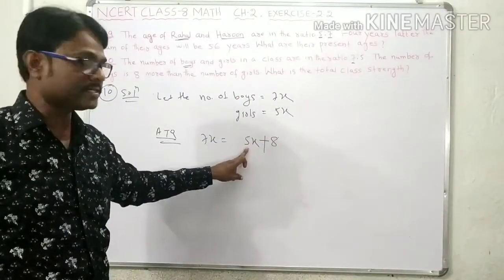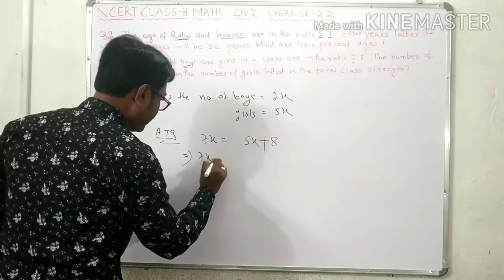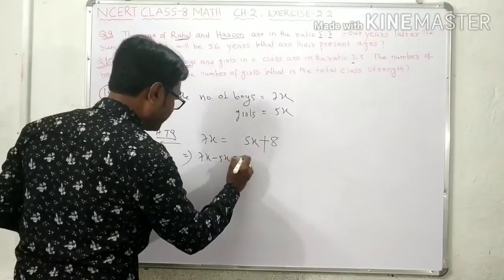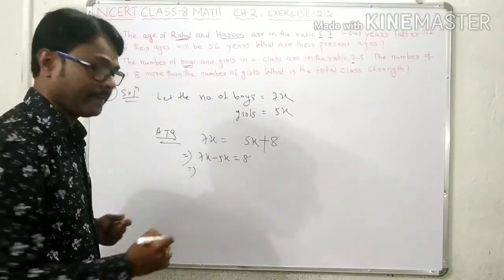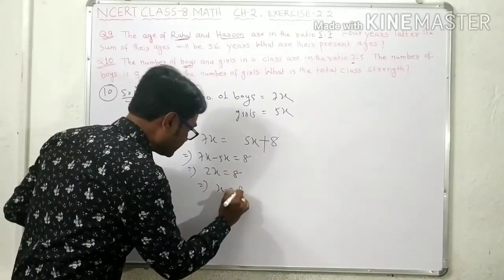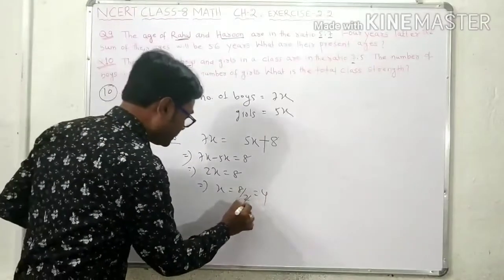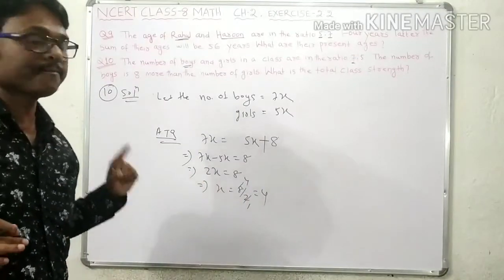Now this implies that 7x, if you shift 5x to the left hand side, it will be minus 5x equal to 8. 7x minus 5x is 2x. 2x is equal to 8. This implies that x is equal to 8 by 2, that is 4. 2 4s are 8. So the x value you got here is 4.